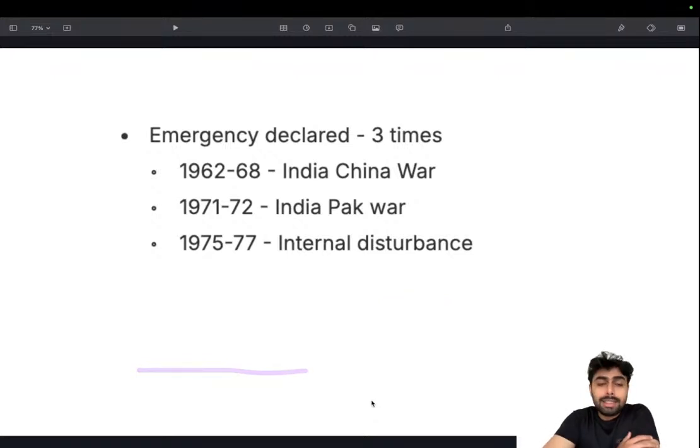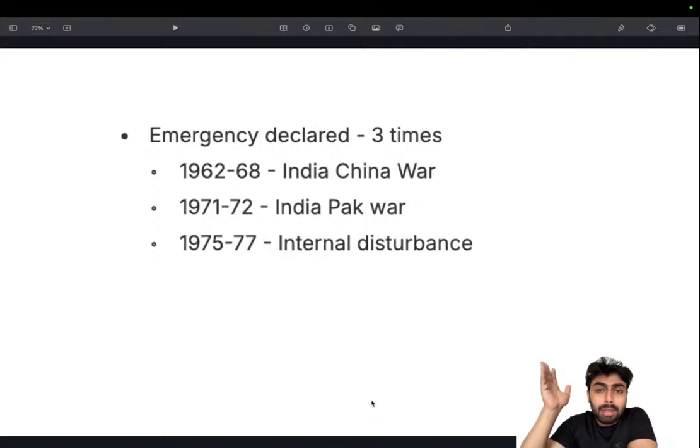Then, since UPSC has been asking things like how many delimitation commissions have been constituted in the past, and emergency being a key area, we need to know how many times emergency has been passed. This might be a one-liner question, so if you don't know, you might overthink and confuse it, and it's better to know which years it has been passed.